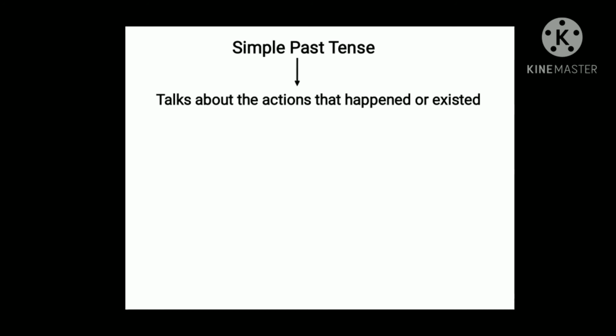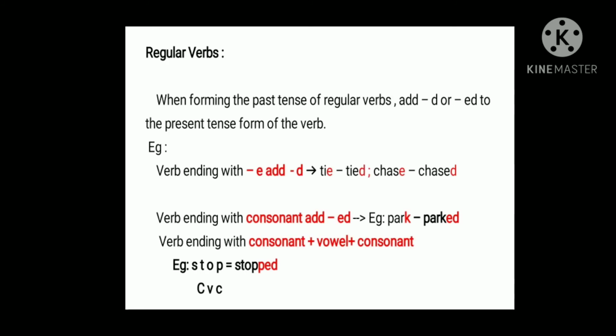Next, we are going to see about the simple past tense, children. Whenever we talk about the simple past tense, it means actions that already happened. When we talk about actions that happened or existed, it becomes a simple past tense. Here, again, I think you will remember regular verbs and irregular verbs, which you will use mainly. Regular verbs we saw just now.